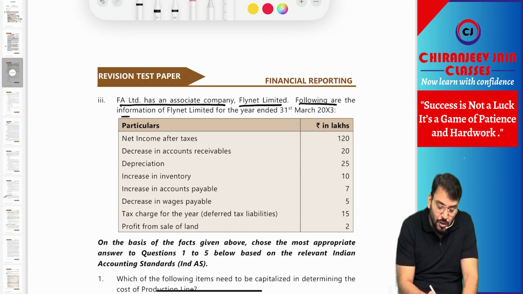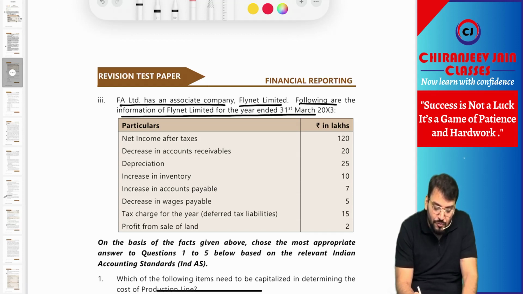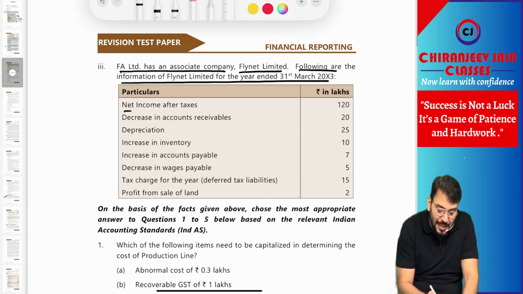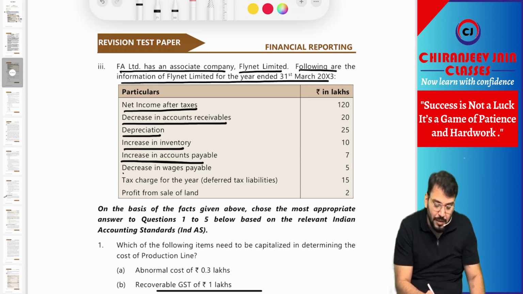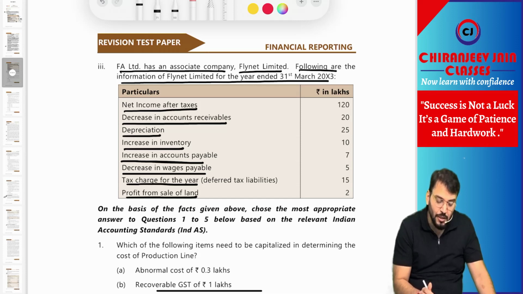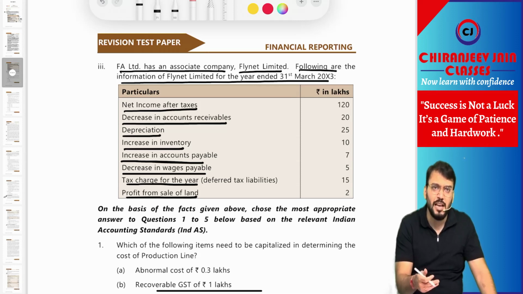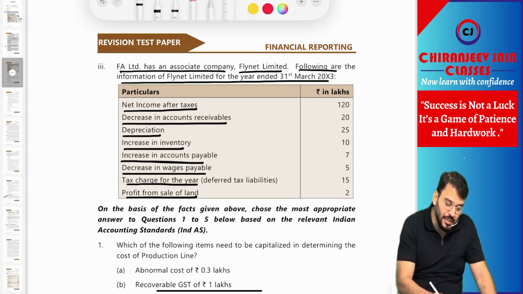Following is the information of Flynet Limited for the year ended 31st March 2003. They have given net income after tax, meaning profit after tax, decrease in accounts receivable, depreciation, increase in inventory, increase in accounts payable, decrease in wages payable, tax charge for the year, deferred tax liability and profit from sale of land. I think this information is given to find out cash flow from operations.